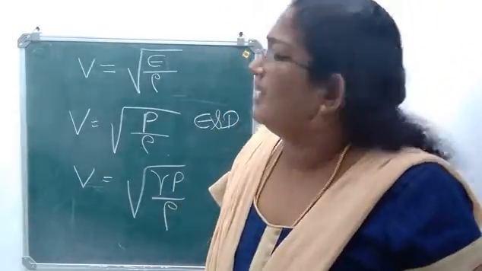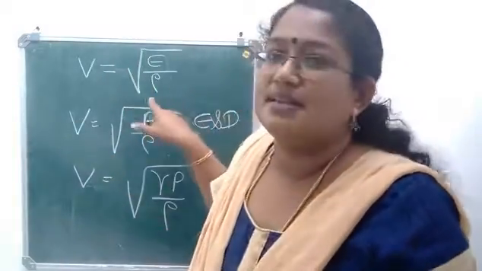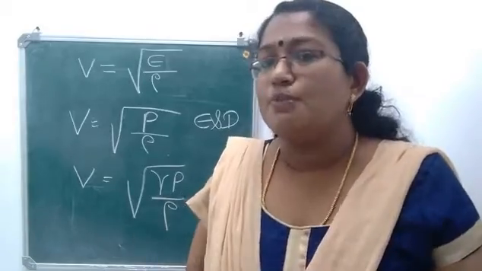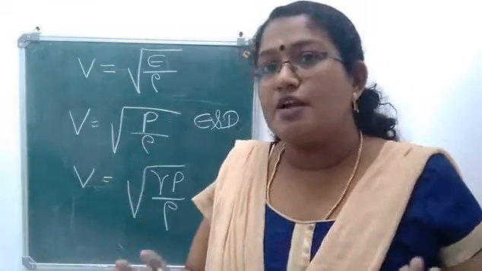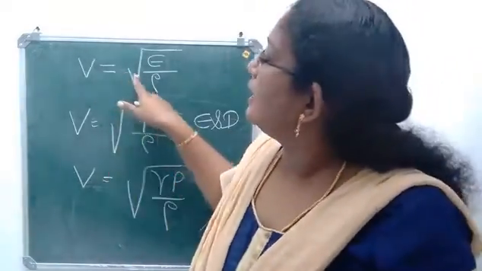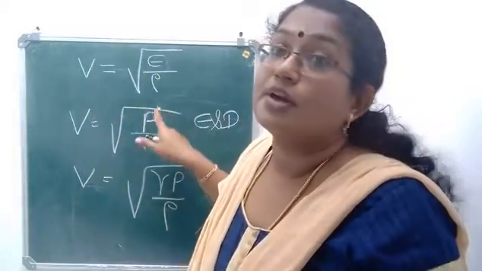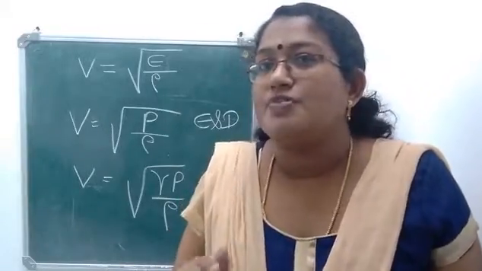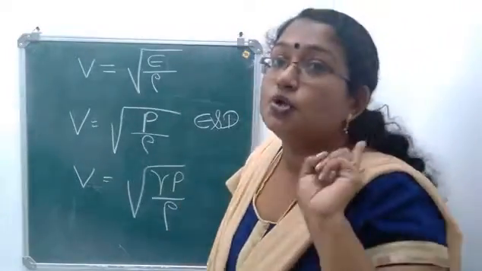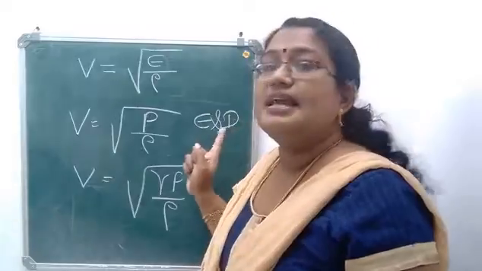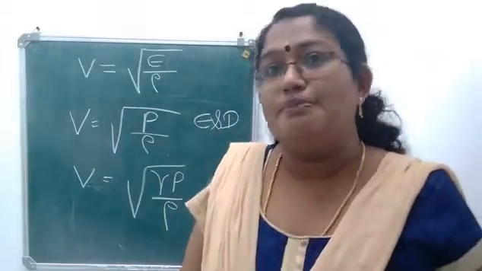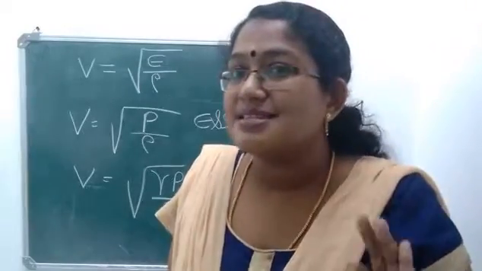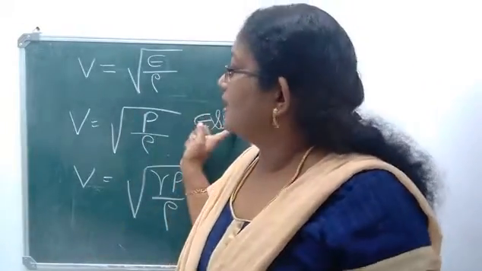That's very important. Here we don't have numericals with this, since it is mentioned in the textbook I have given you. Don't give much importance to this section. Speed of sound in a medium is given by the equation V is equal to square root of E by rho. Why? Because speed of sound in a medium depends on 2 factors: elasticity as well as density of the medium. Okay, speed of sound in a medium depends on elasticity and density of the medium.